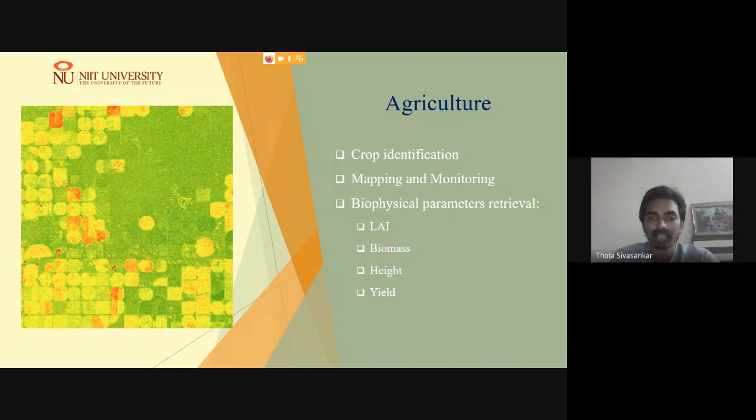Currently, microwave data is extensively used by various companies, banks, and even government institutions to generate this crop mapping information. In addition to crop mapping, we are also able to retrieve leaf area index, biomass, height, and yield information from synthetic aperture radar data, and it has shown ample potential in agricultural applications.